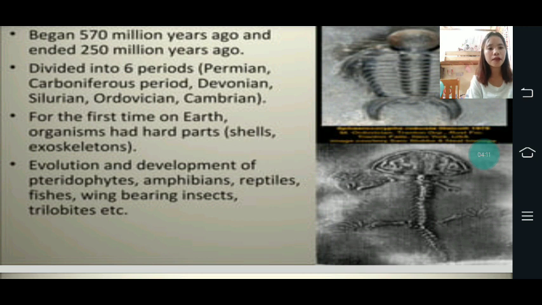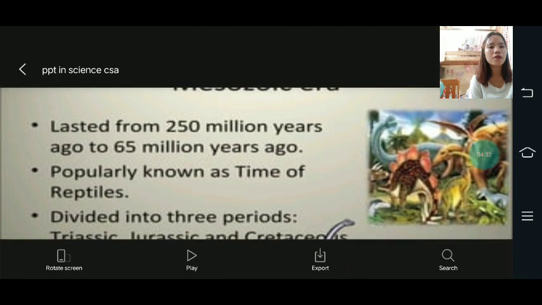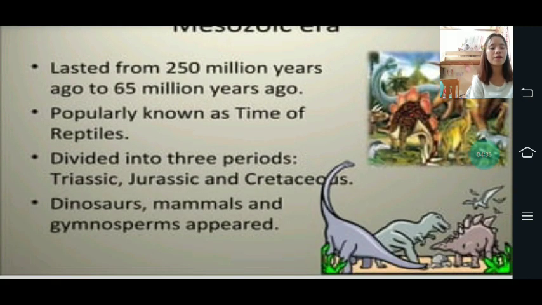For the first time on Earth, organisms had hard parts, which are the shells and also the exoskeletons. Evolution and development of vertebrates, amphibians, reptiles, fishes, wing-bearing insects, trilobites, and so on. Then the Mesozoic era lasts from 250 million years ago to 65 million years ago, popularly known as the time of reptiles. Then it is divided into three periods, which are the Triassic, Jurassic, and Cretaceous.